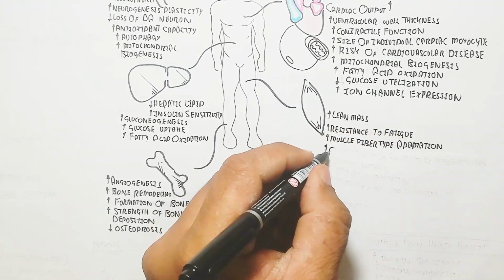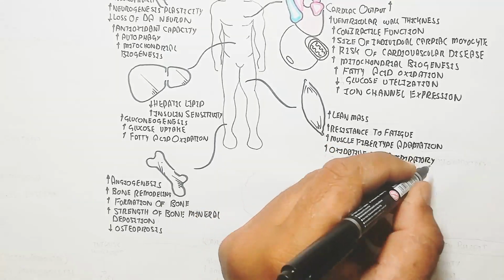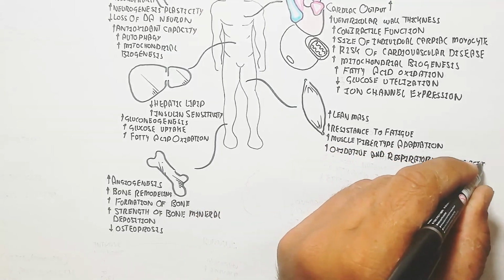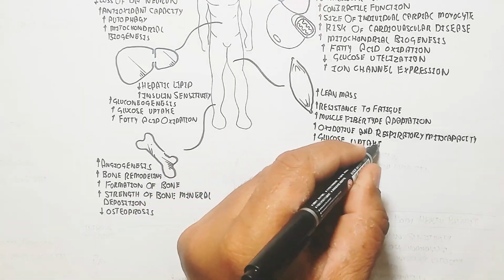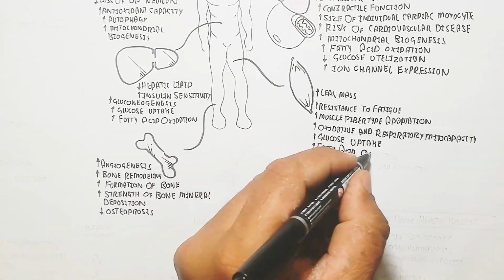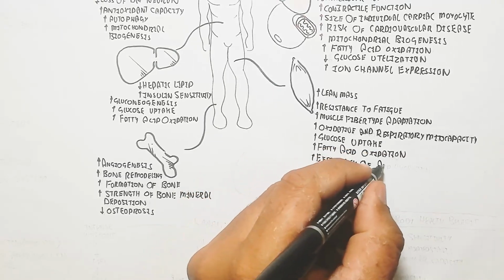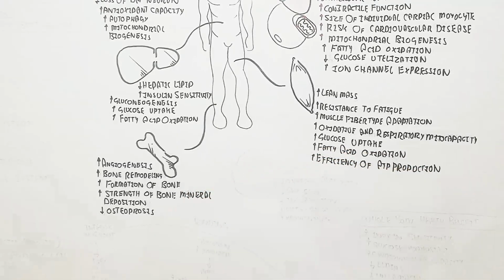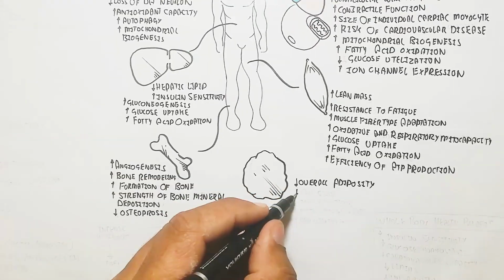Muscle fiber type adaptation occurs, and oxidative and respiratory capacity will increase. Glucose uptake will increase for the consumption of more glucose to produce ATP. Fatty acid oxidation will increase to produce more ATP, because fatty acid produces more ATP for muscle contraction, and the efficiency of ATP production increases.